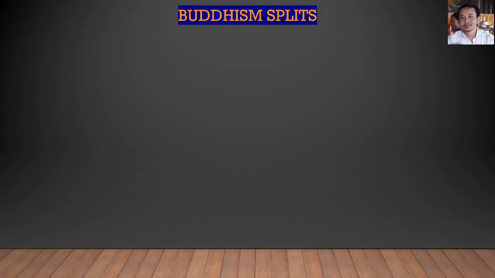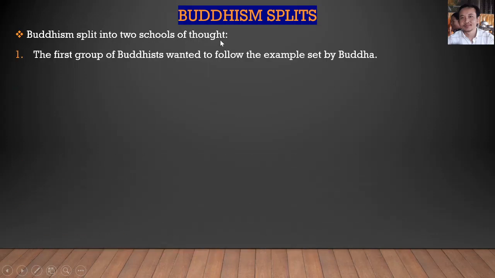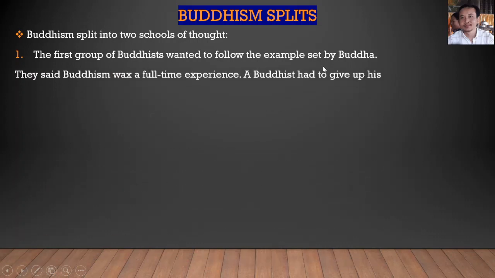Okay, this slide is about Buddhism split. Why did Buddhism split? Buddhism split into two schools of thought. The first group of Buddhists wanted to follow the example set by Buddha. They said Buddhism lacked a full-time experience. A Buddhist had to give up his